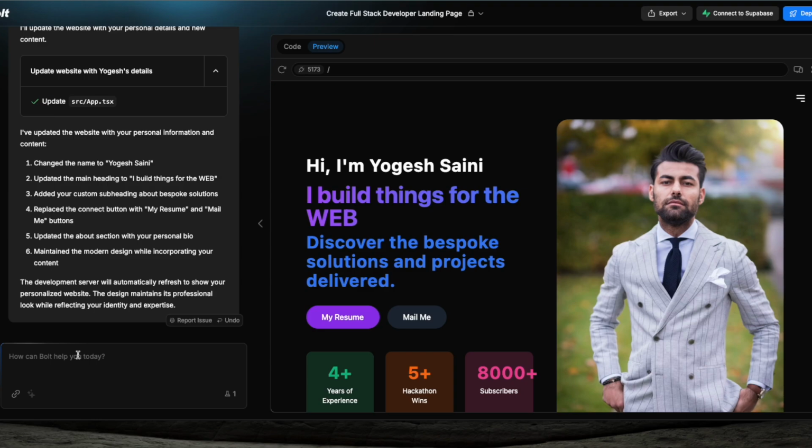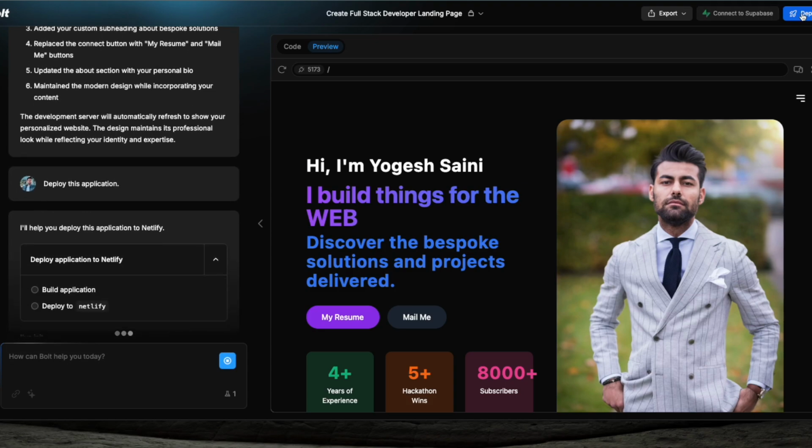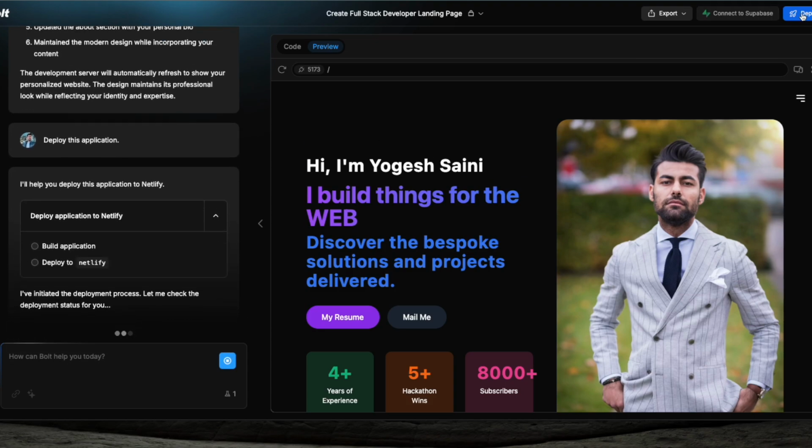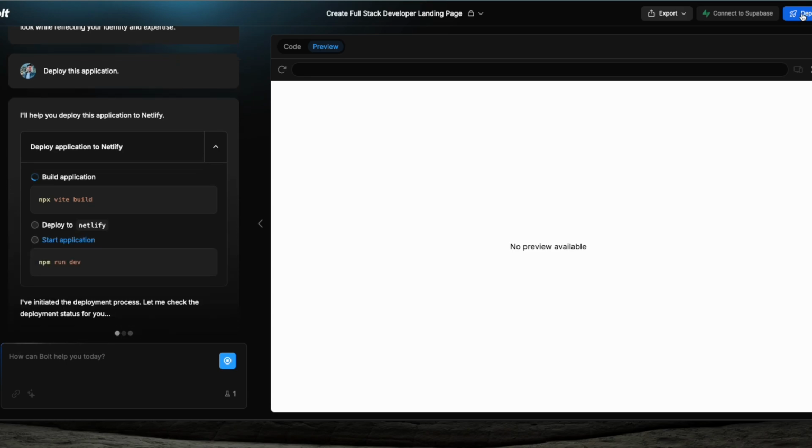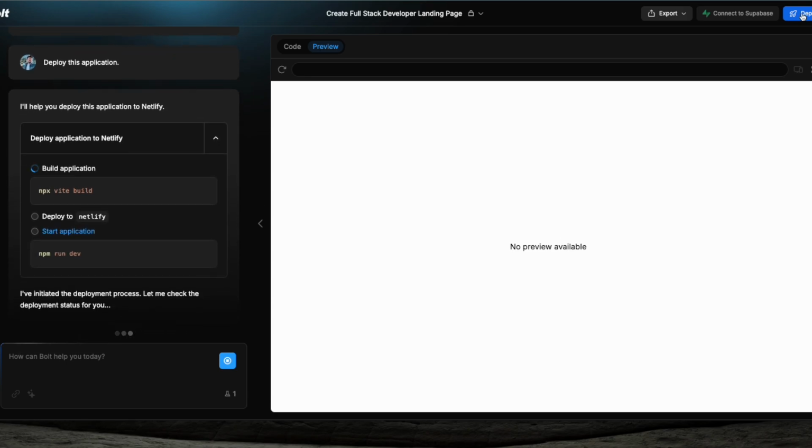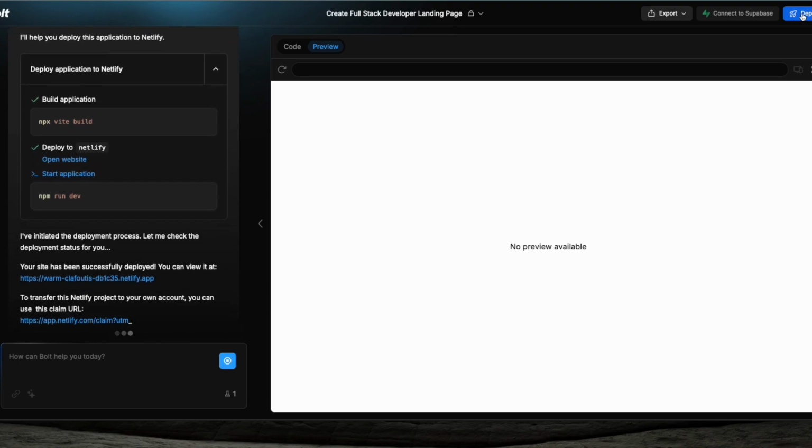And the best thing is you don't need to have any server, any hosting to deploy your website. What you will do is, there is a button over here called deploy. If you click here, this will deploy this website to a server, and that will give you a link, and you can copy and paste it anywhere. You can give it to anyone and they will be able to access this website. You don't need any domain, any hosting, just an AI tool.